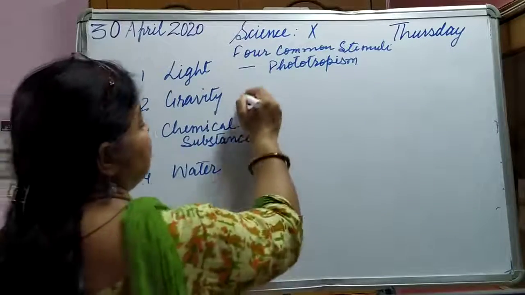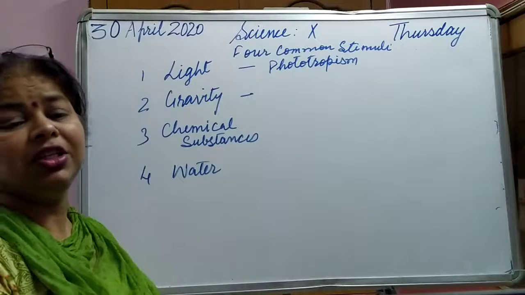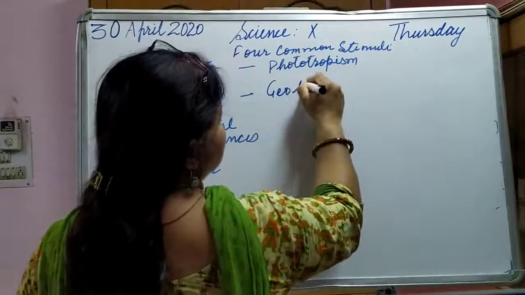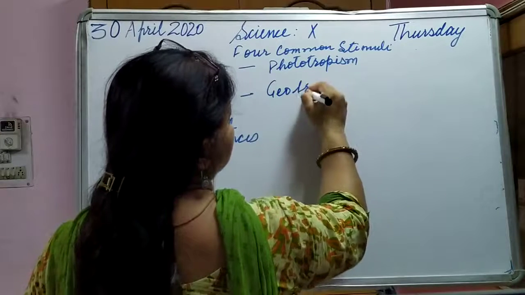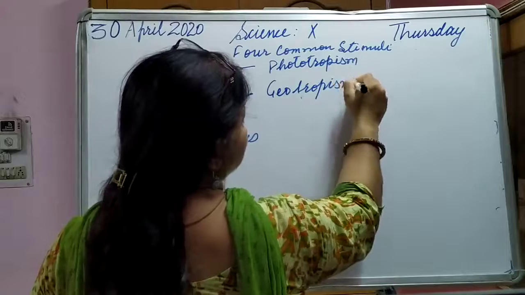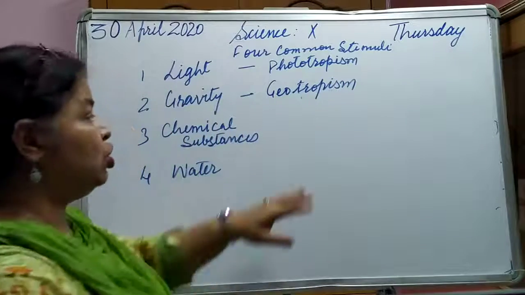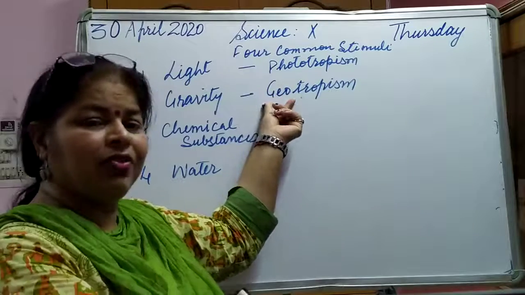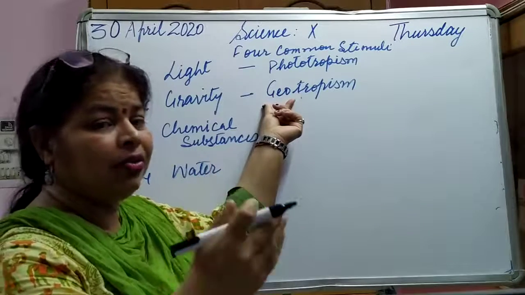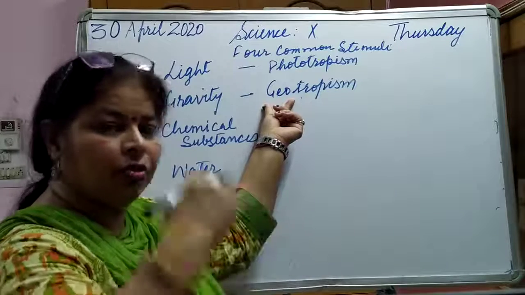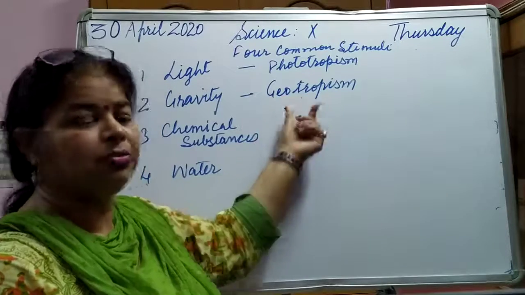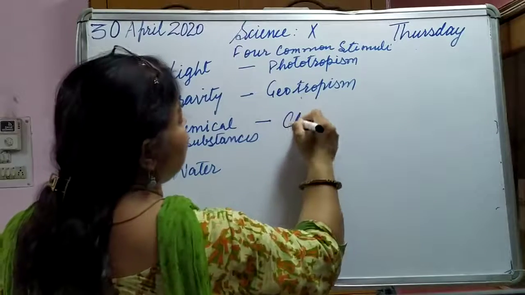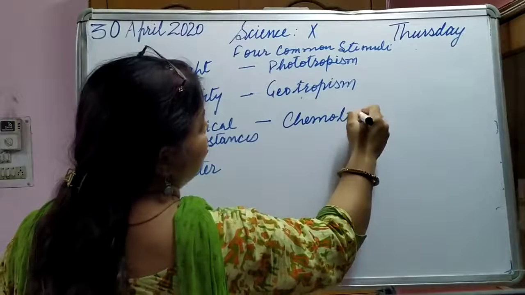Next is gravity. So what is it called? It is geotropism, G-E-O-T-R-O-P-I-S-M. Geo is related to the earth. So it is growing towards the gravity of the earth, or, if it is negative, growing away from the earth. So we call it geotropism. Then comes chemical substances. It is known as chemotropism.